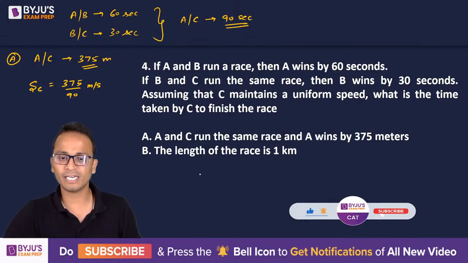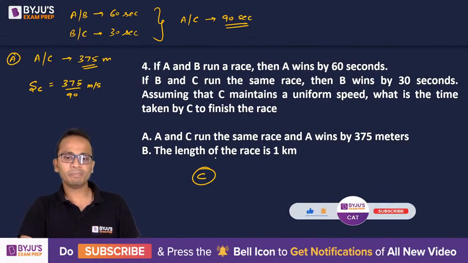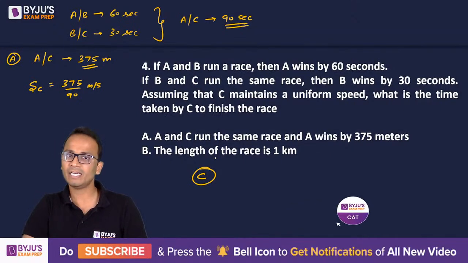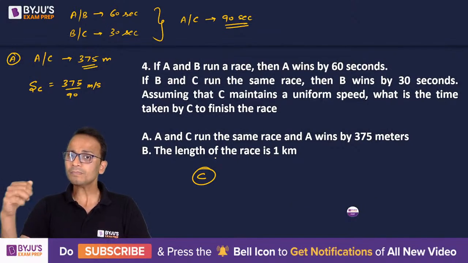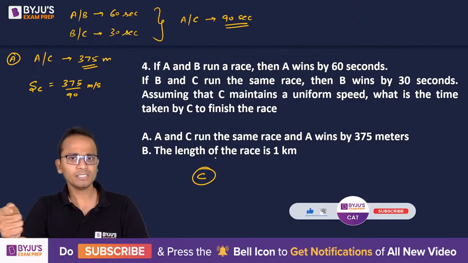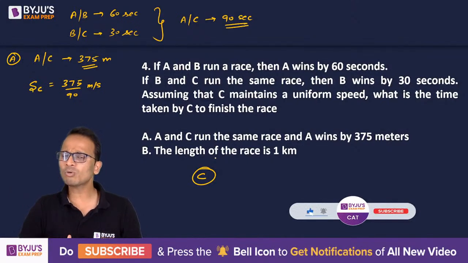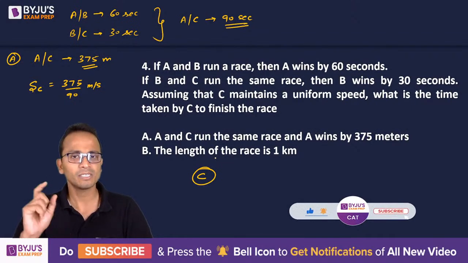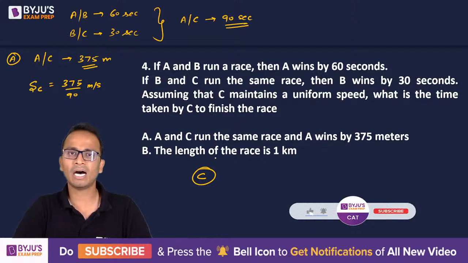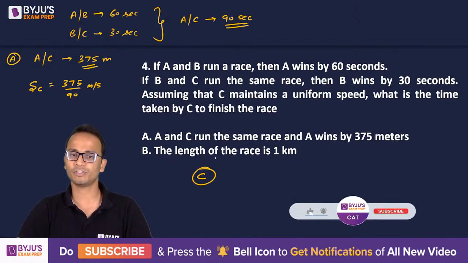So yes, the correct answer will be option C. Mohit, it will not be B. We cannot get the answer from either statement individually. Statement A is good to find out the speed of C. Statement B is giving you the length of the race. I need to combine these two statements and then only I can get the answer. So the correct answer will be option C. That means both the statements together are sufficient to get the answer of the question.